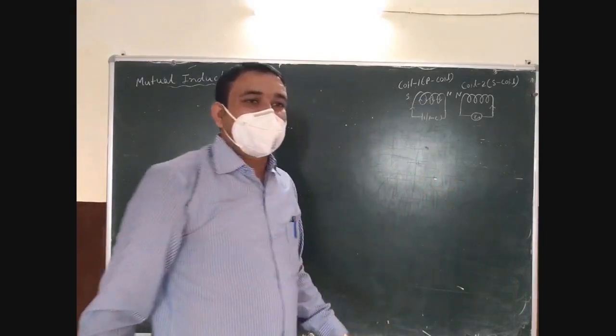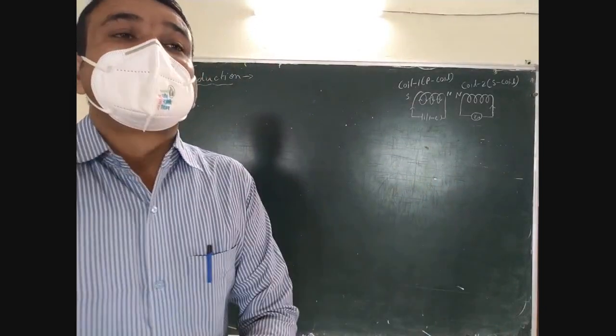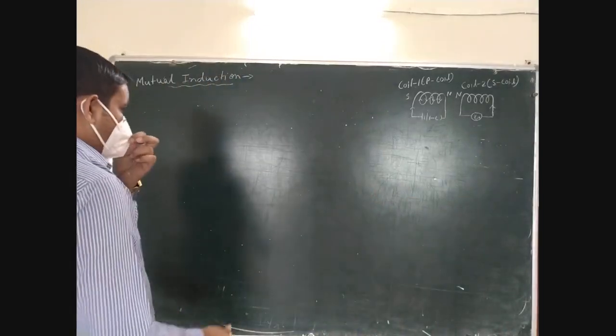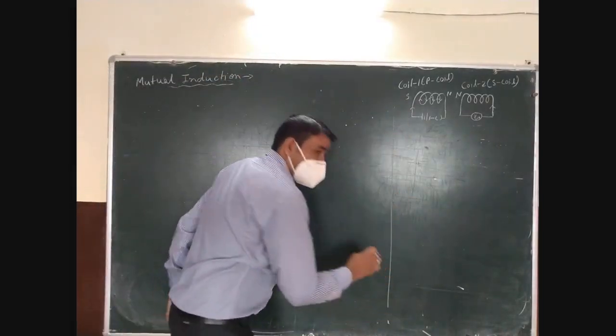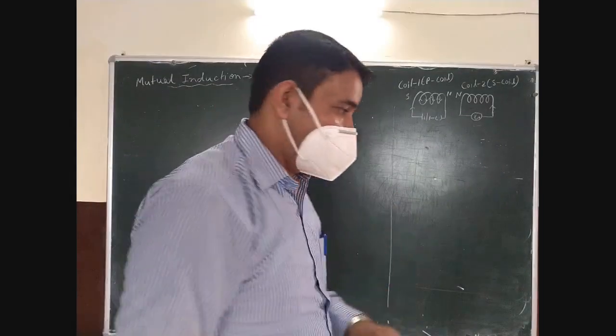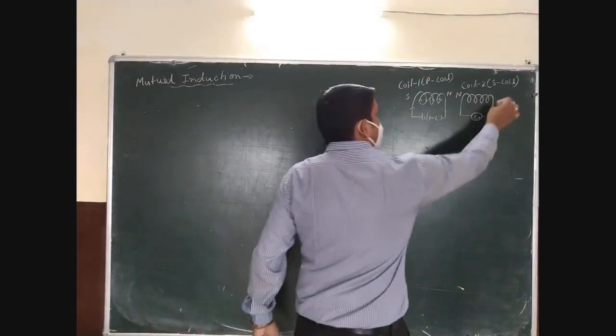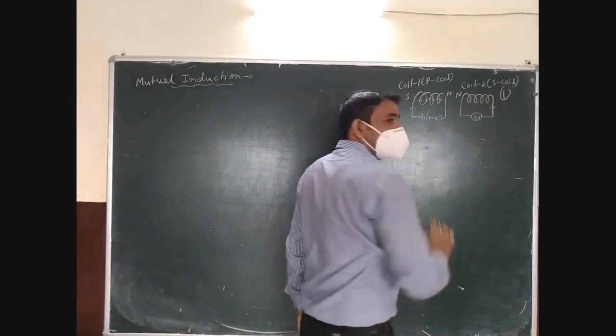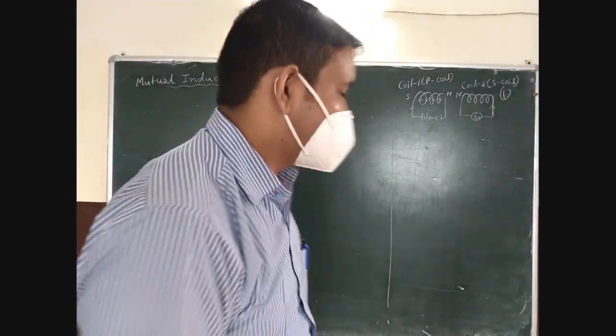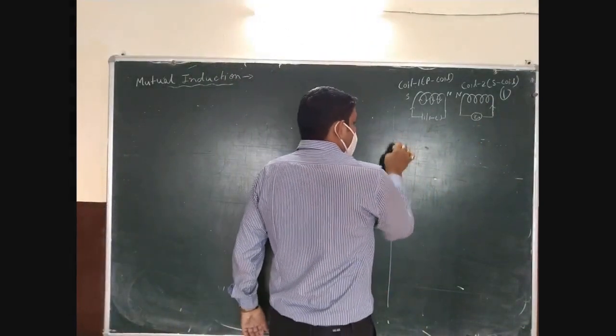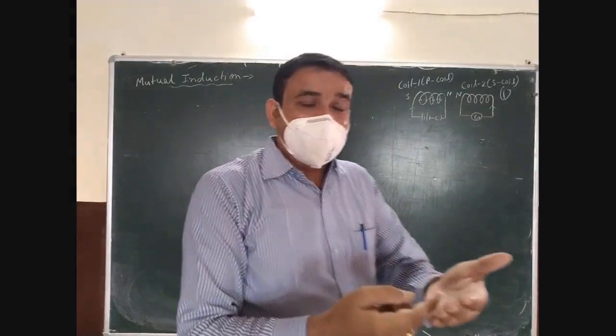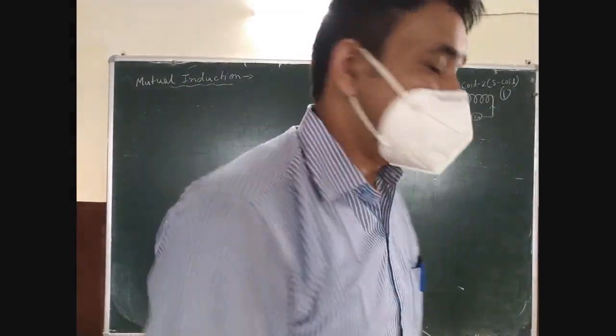First I will tell you the combination of two coils. We have three types of combination of two coils. First, the two coils are kept near to each other at a certain distance. Second, the two coils are overlapped on each other like that.